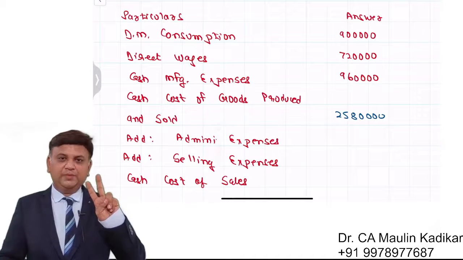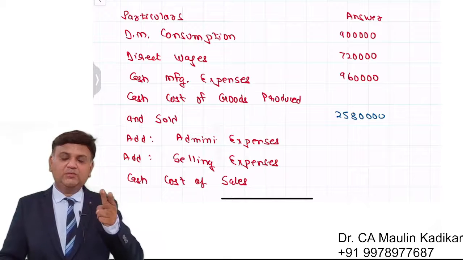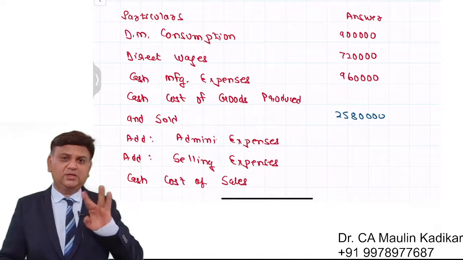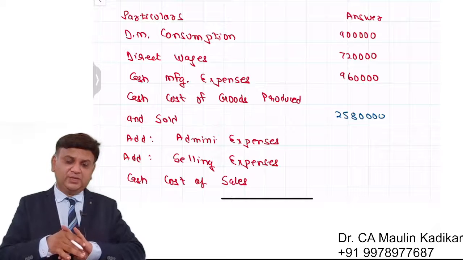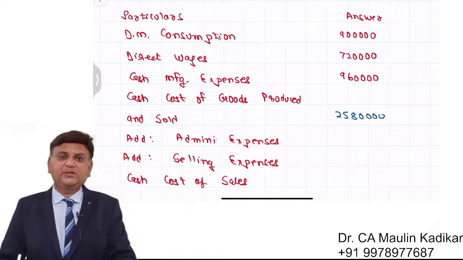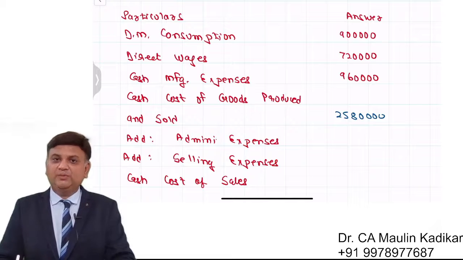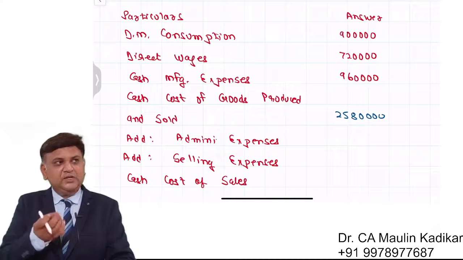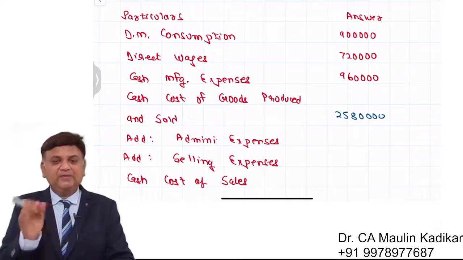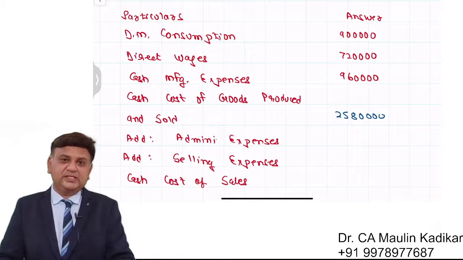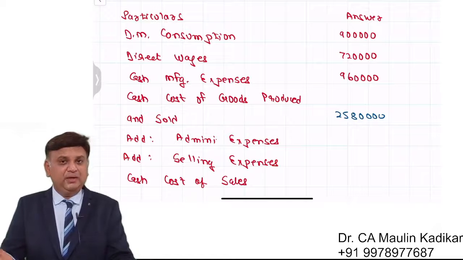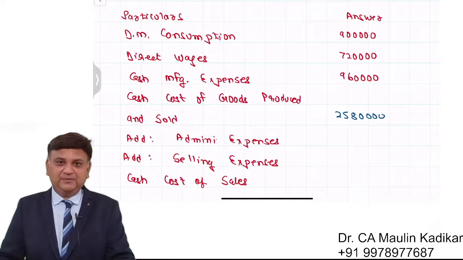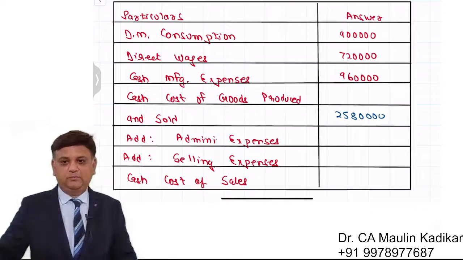I have ignored opening and closing stock. Why? Because both of them will set off against one another. I have ignored the finished goods. Why? Because it will be set off against one another. Language of the question clearly provides that you have to ignore WIP. Even if at all it is supposed to be considered, then we assume that the opening and closing are same. So in this statement, we don't have to mention WIP for an existing company. Write on answer.